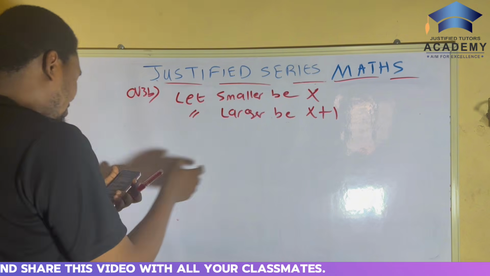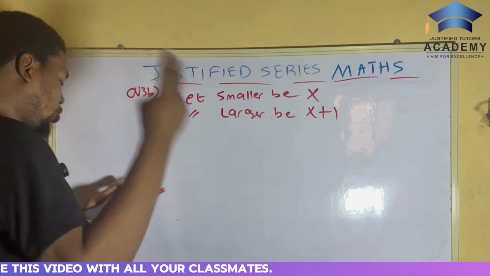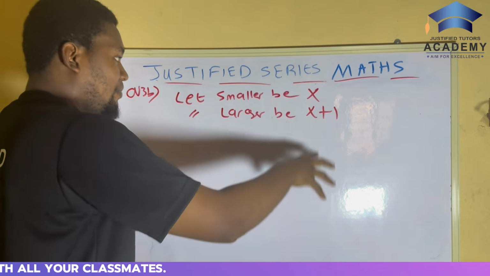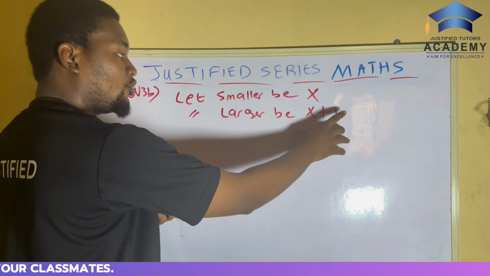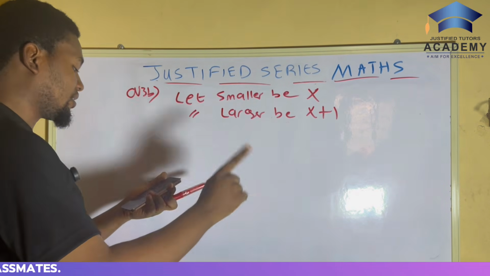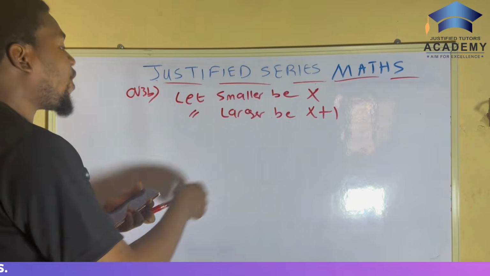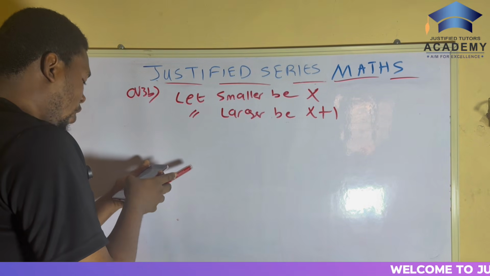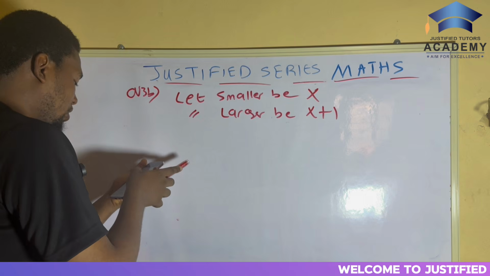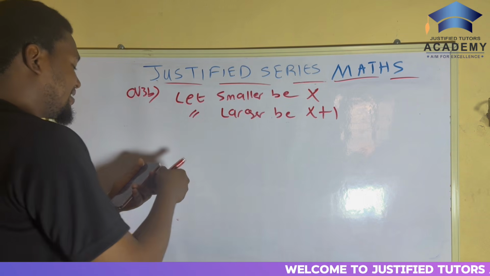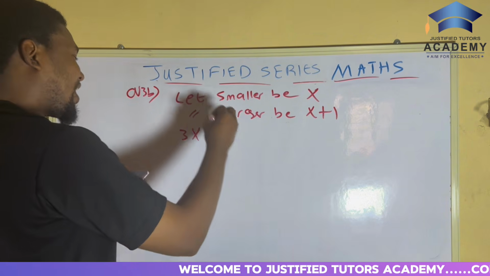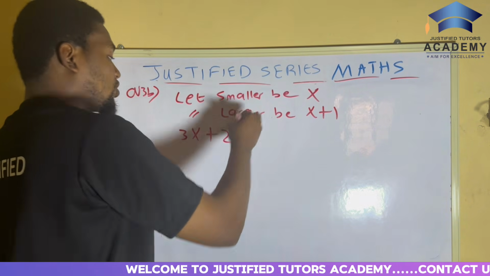Back to the question. Two consecutive numbers are such that the sum, that means they are being added together to give us 17, right? The sum of thrice the smaller number, that means 3x, plus twice the larger number, which is 2 times x plus 1.